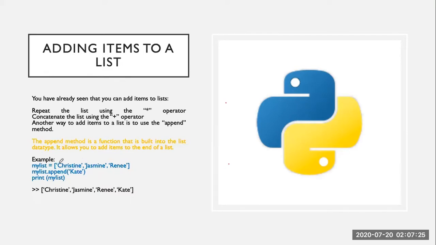What is the append method? Append is a function built into the list data type, and it allows you to add an item to the end of the list. For example, there is a list with 3 names. In case we want to add another name, Kate, we will use the append function, mylist.append Kate. It will add this name at the end of the list, at the last index number. And when we print this list, it will print that name at the end of the list.